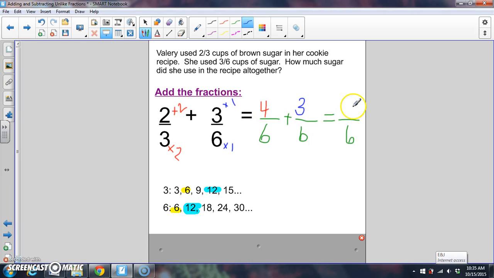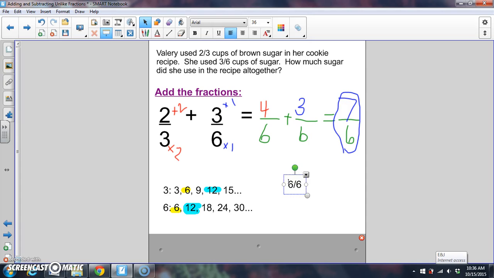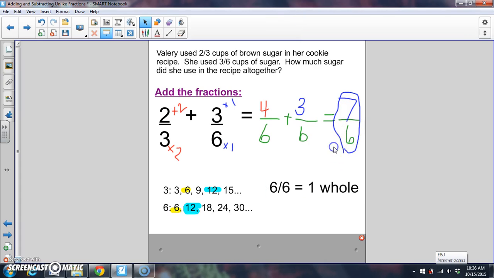3 plus 4 is 7. 7/6 is our total. Now let's think about our answer, 7/6. How would we make one whole with a denominator of 6? You are correct. 6/6 is one whole. So we could say that we actually have more than one whole in our answer, 7/6, because 7 is larger than 6. We have a little bit more than one whole.